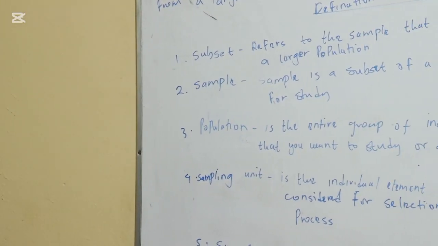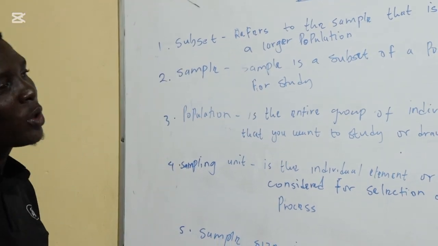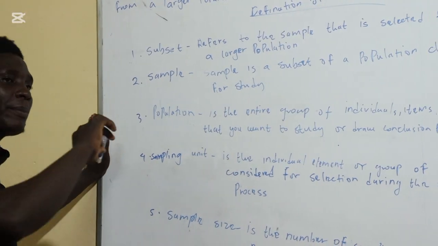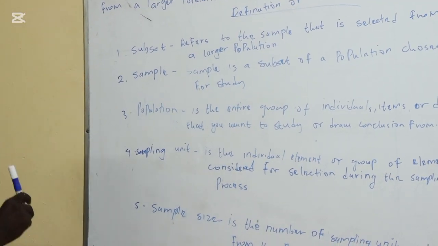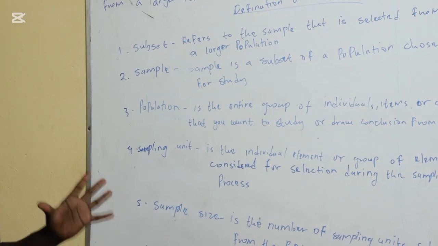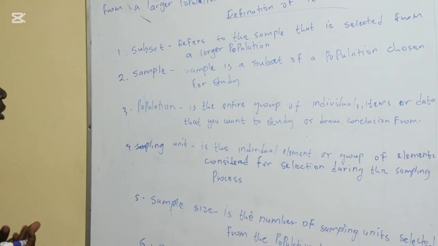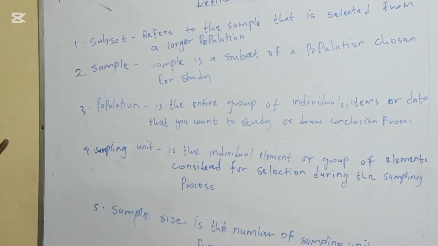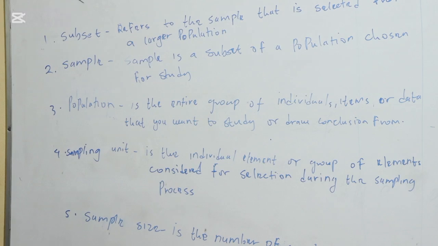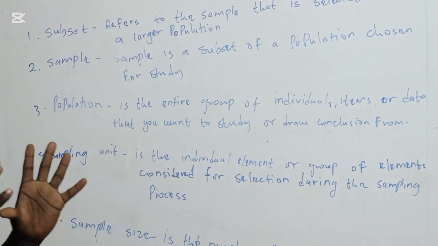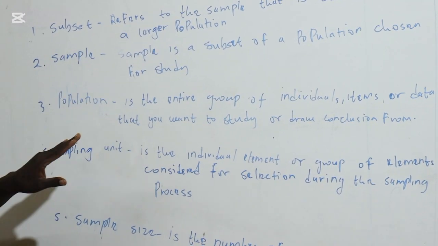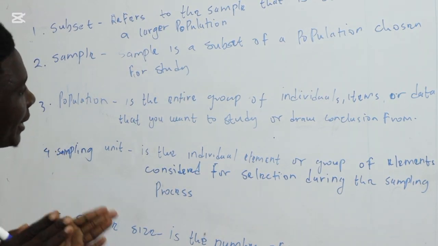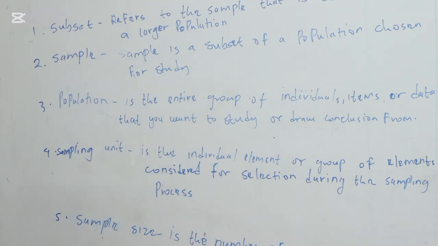If we were to conduct a research in this institution, our target population will be either the teaching staff, the non-teaching staff, or the students. If we decide to go with the teaching staff, the entire teaching staff will be our population. If we decide to go with the non-teaching staff, then the entire non-teaching staff will be our population. If it's about the students, then all the students will be our population. In a nutshell, a population is the entire group of individuals, items or data that you want to study or draw a conclusion from.